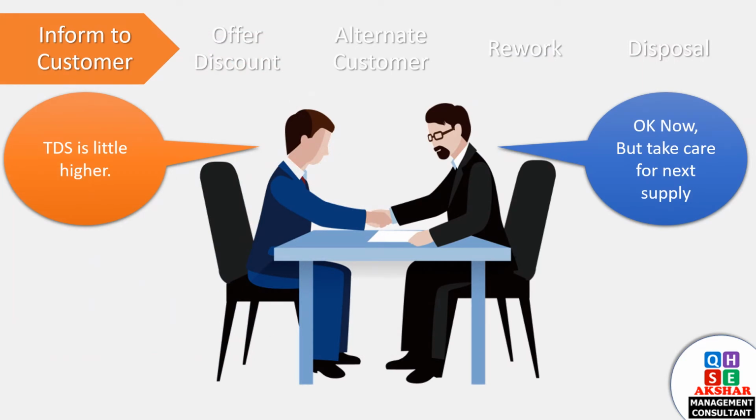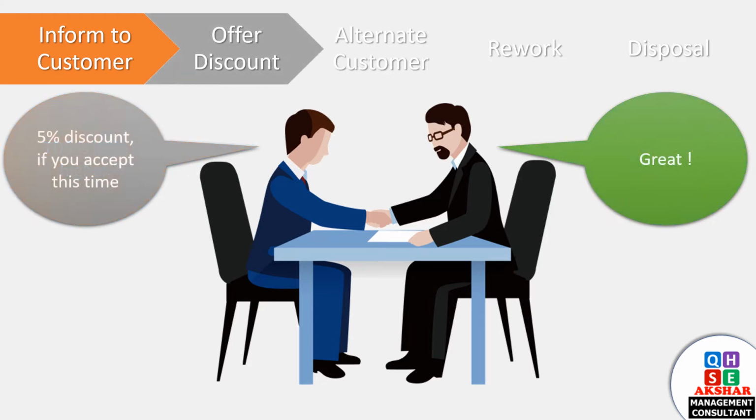First, inform the customer. Try to convince the customer that TDS is a little higher than the expected level. If the customer agrees, it is an excellent opportunity. Second, offer discount. If Hotel Group does not agree to accept the bottled drinking water with TDS 210, offer a discount and deliver the product to Hotel Group.